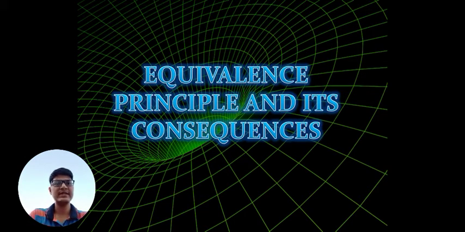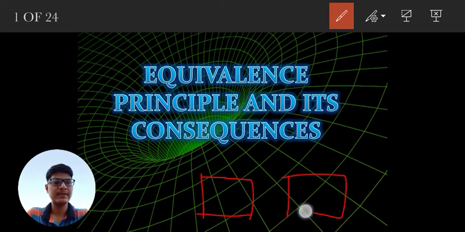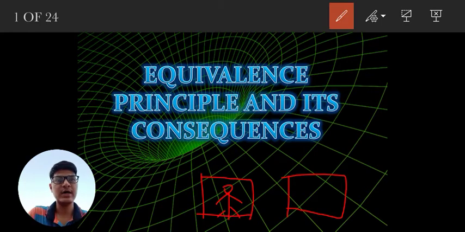So basically, let us have a little idea about the equivalence principle. It describes that suppose we have two observers, one in an accelerator in outer space without any gravitational effects on it, and another in an elevator which is freely falling in the surrounding of the earth under the gravitational effect.